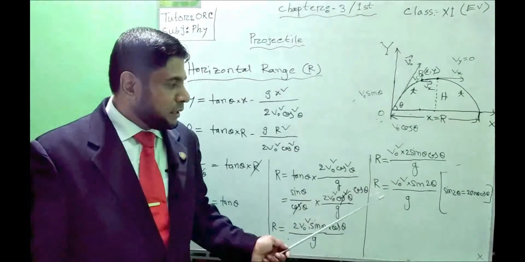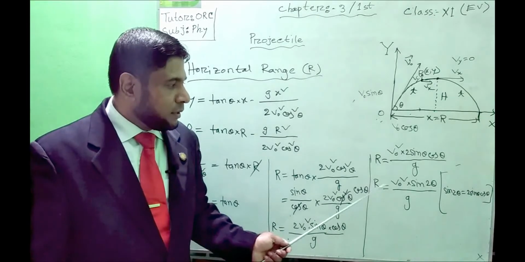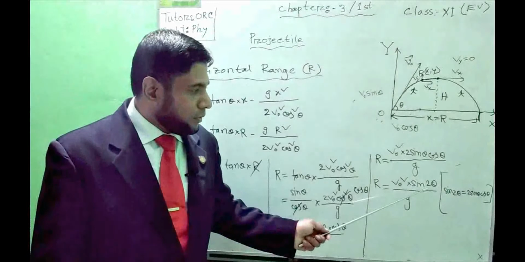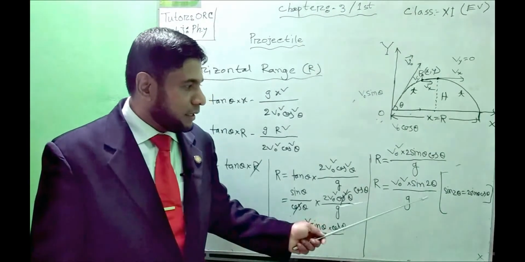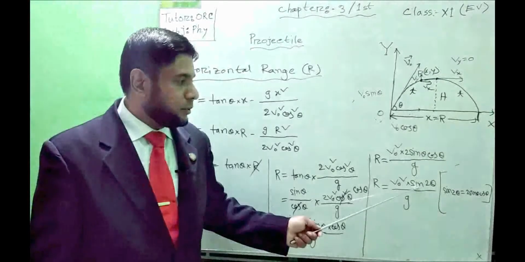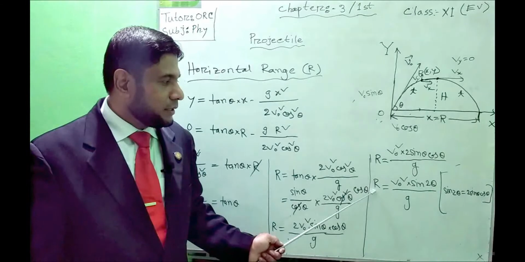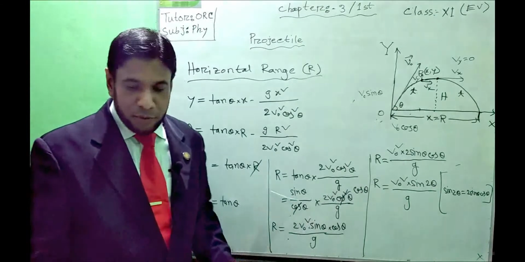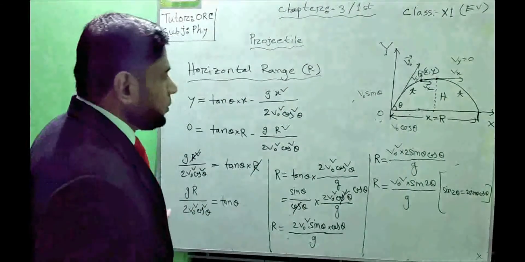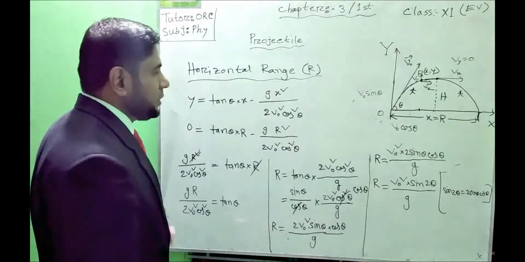The horizontal length varies with the sine value, and if we put its maximum value in this equation, we get the maximum horizontal length of the projectile. So which will be the equation of the maximum horizontal length of a projectile?